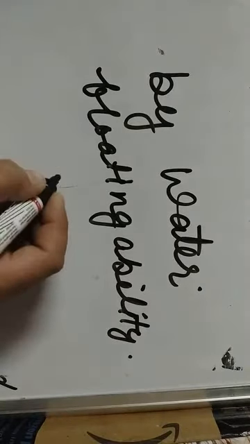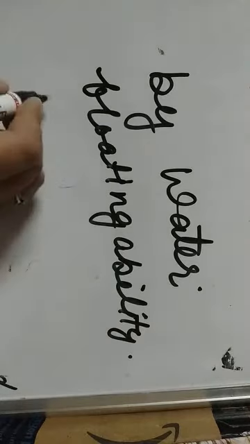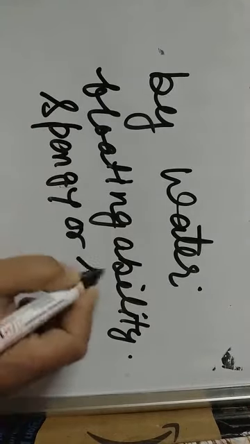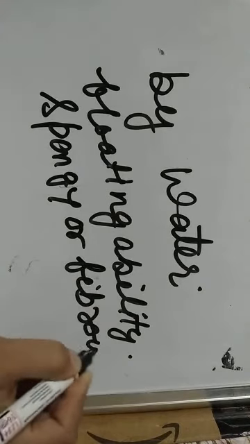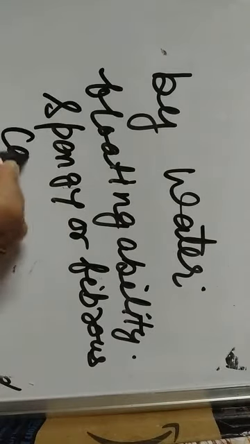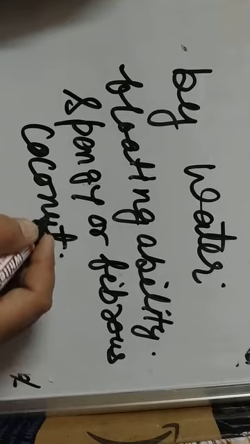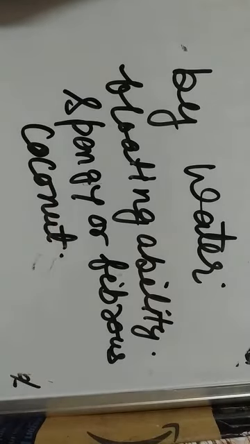They develop floating ability in the form of spongy or fibrous outer coat. For example, coconut. It has a thick fibrous outer coat which enables it to float in water and be carried away by flowing water to far off places.